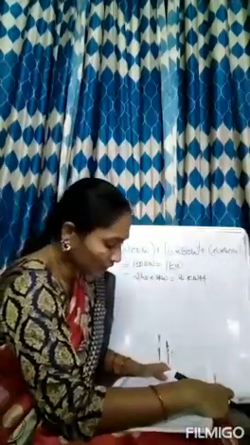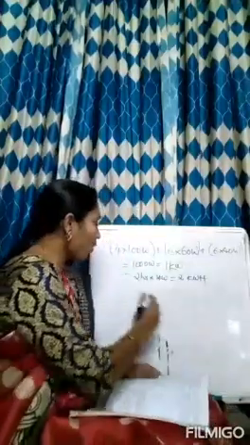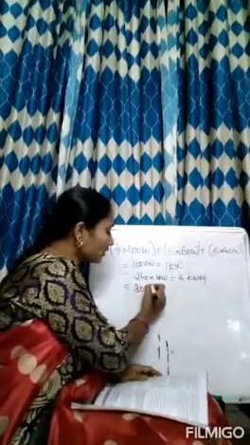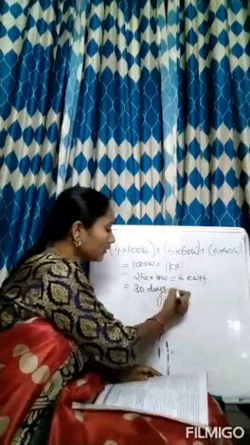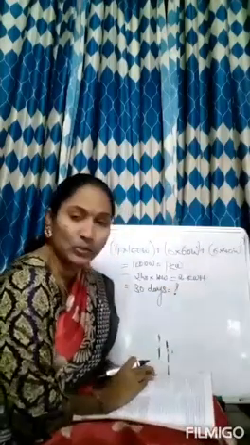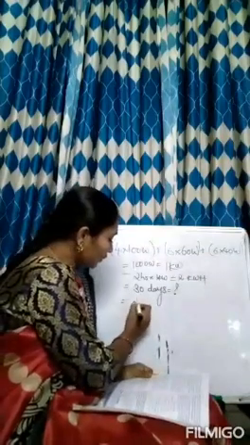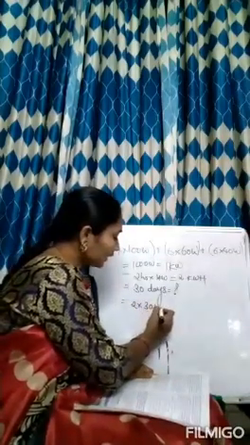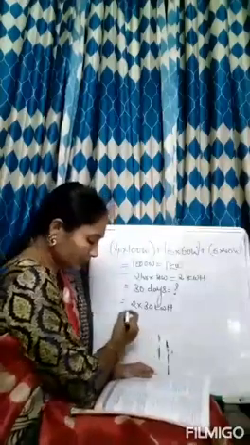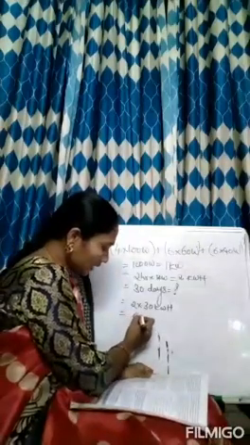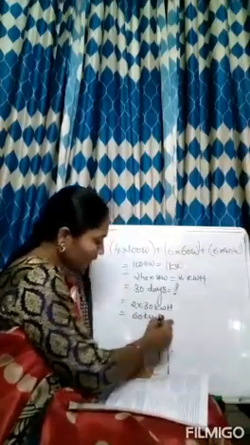Okay. In 30 days, how much have you used? That is, in 1 month, how much have you used? Now what we have to do? That is equal to 2 into 30 kilowatt hours. Then the answer is 60 kilowatt hours.